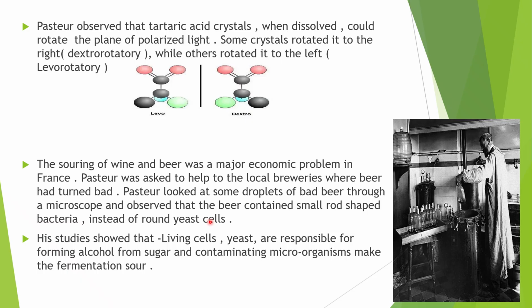His studies showed that living yeast cells are responsible for forming alcohol from sugar, and contaminating microorganisms make the fermentation sour. This was discovered by Louis Pasteur.